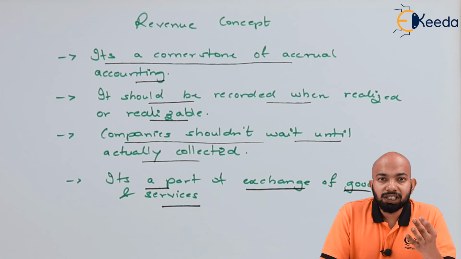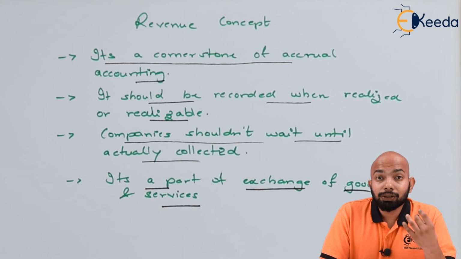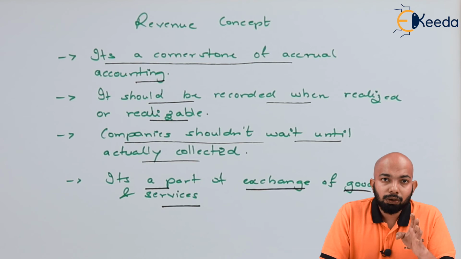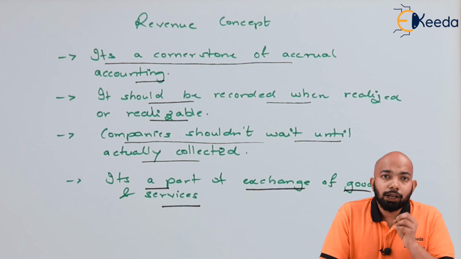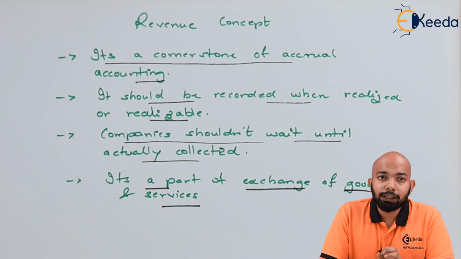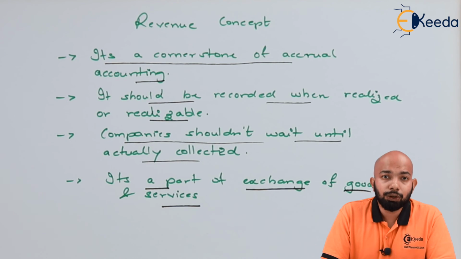So the accrual concept applies when the legal right is created, the revenue concept when the legal right to receive the amount is created, and the realization concept when the amount is actually received. When you talk about the revenue concept, these are the details you need to understand. Every time a transaction refers to all these details, you need to revalidate them and then conclude whether the transaction refers to the accrual concept, realization concept, or revenue concept.